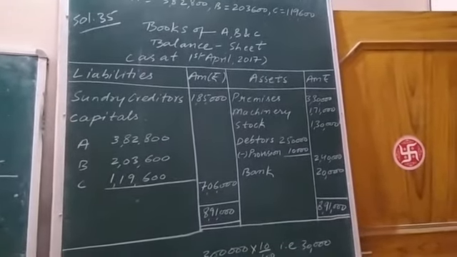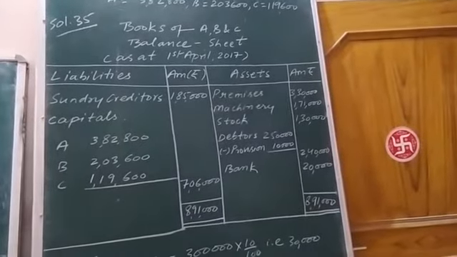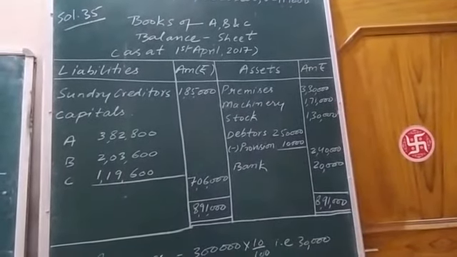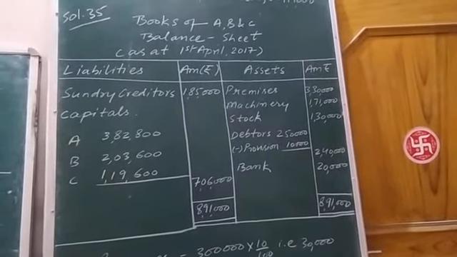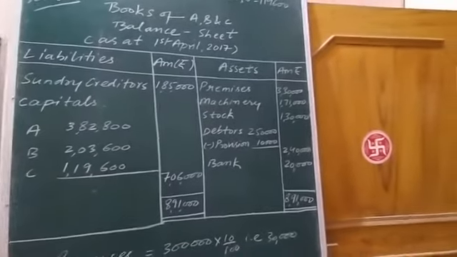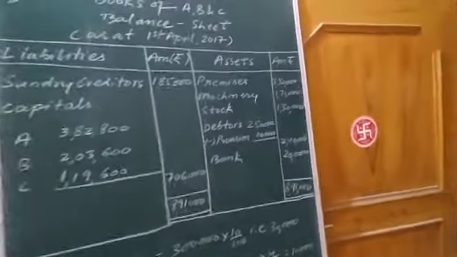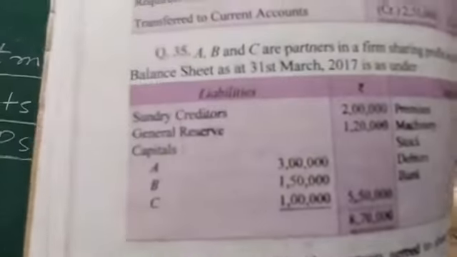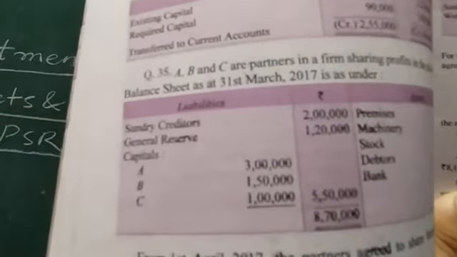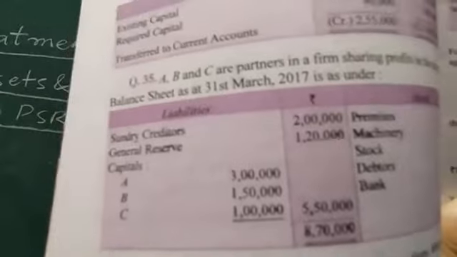Those balances will not appear in the new balance sheet. So in the case of question 35, the general reserve we distributed in the capital account will not be shown again in the new balance sheet.